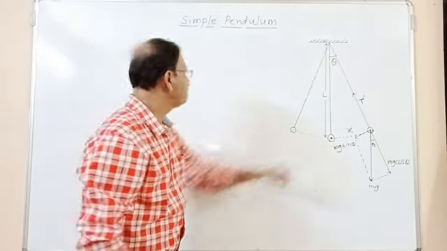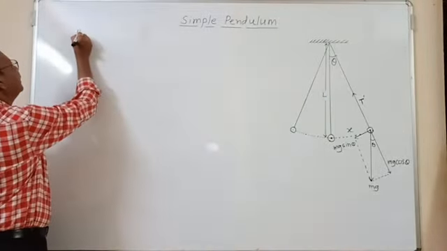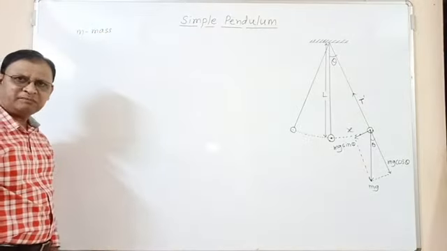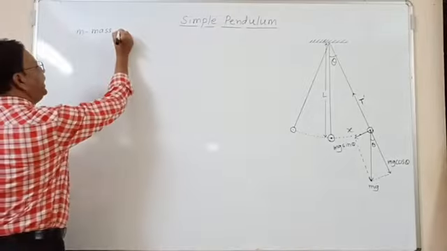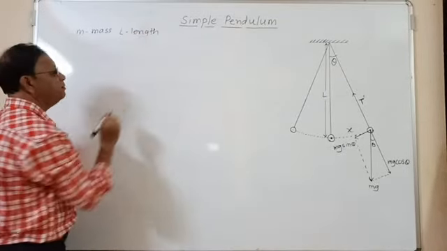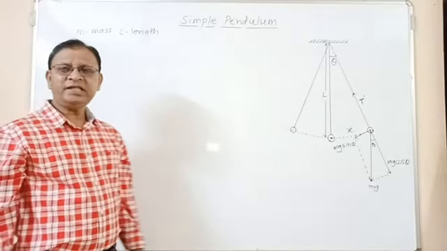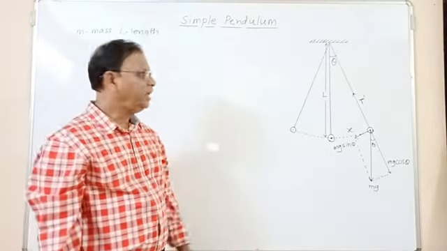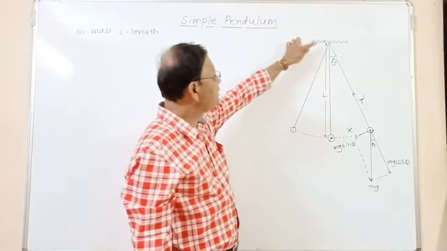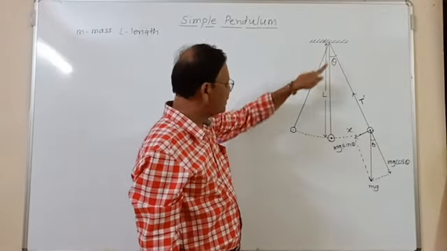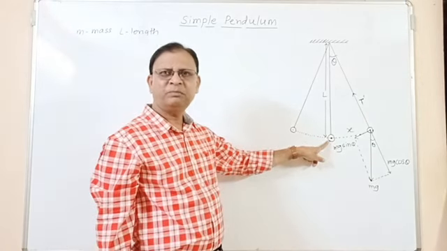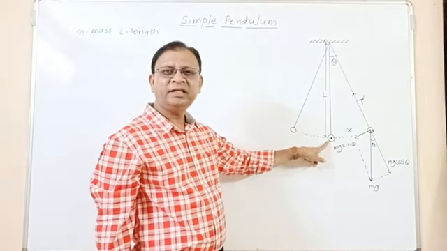where m is the mass of the metallic sphere, that is, the mass of the bob, and L is the length of the simple pendulum. What is the length of the simple pendulum? The length of the simple pendulum is the distance between the point of suspension and the center of gravity of the bob. That is called the length of the simple pendulum.